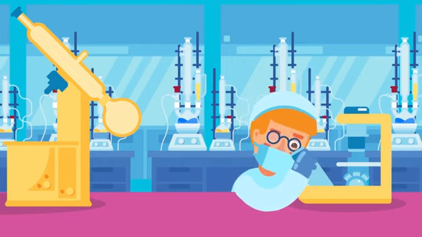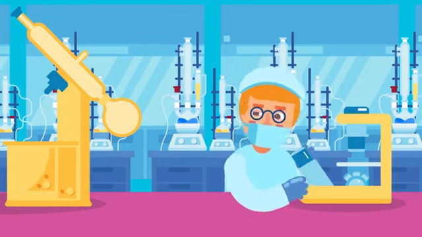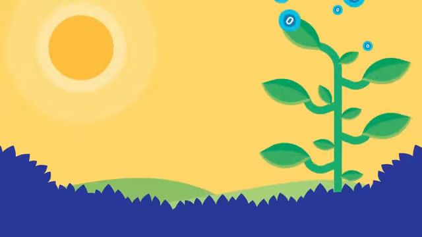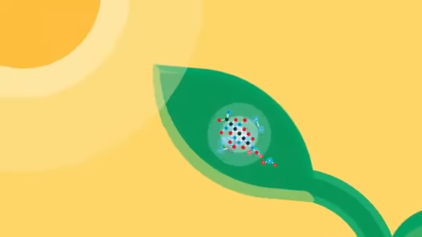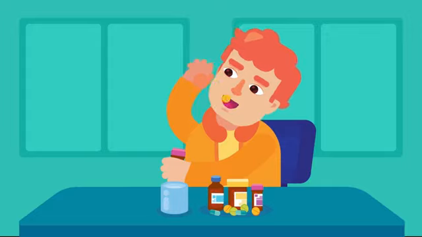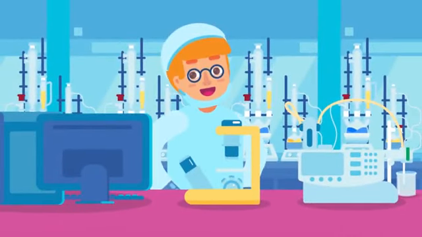Organic chemistry, the study of carbon compounds such as fuels, plastics, food additives, and drugs. Organic chemistry deals with the study of carbon and the chemicals in living organisms. An example is the process of photosynthesis in a leaf because there is a change in the chemical composition of the living plant. Have you ever wondered who makes your hair conditioner or the drug you take when you have a headache? Organic chemists are the ones who do these.